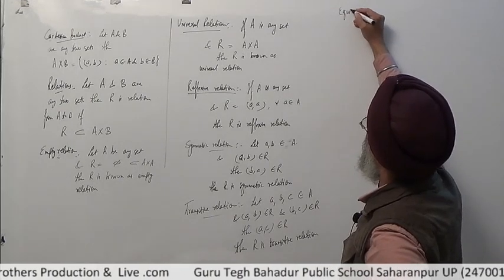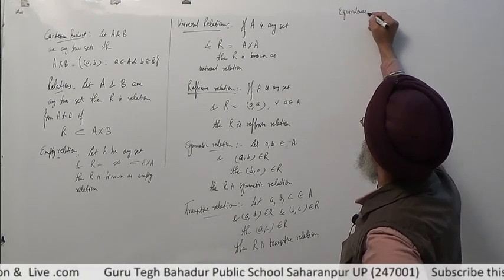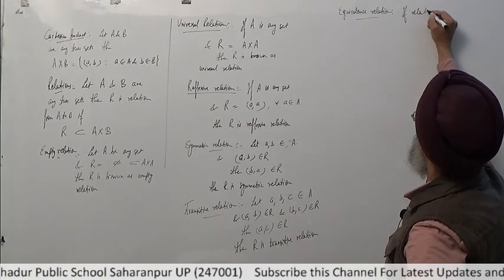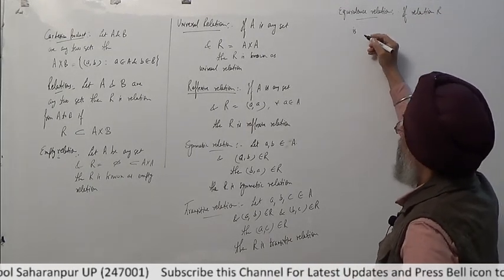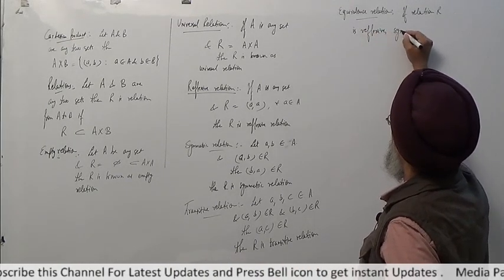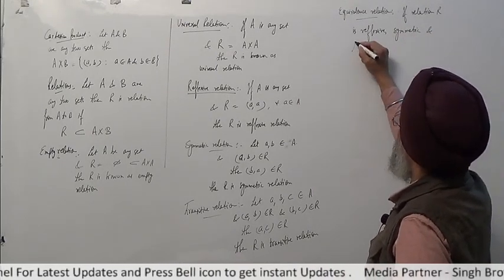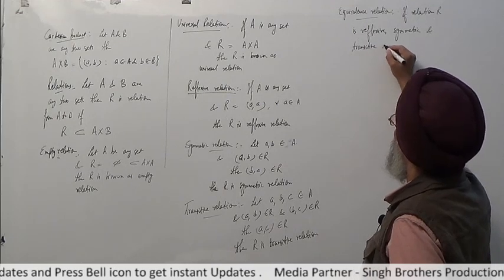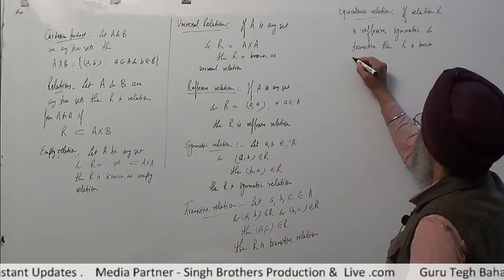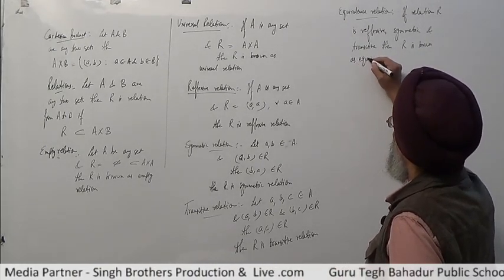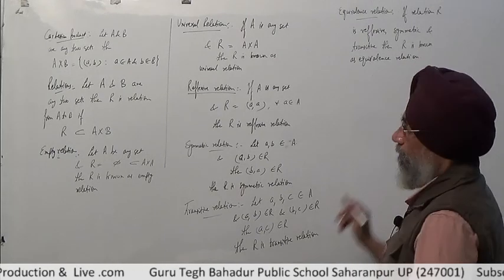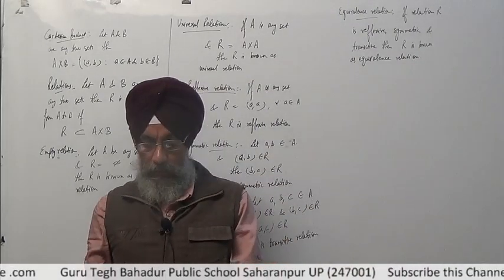Now next is the equivalence relation. If relation R is reflexive, symmetric and transitive, then R is known as an equivalence relation. If it satisfies all these kinds of relations, then it is known as the equivalence relation.